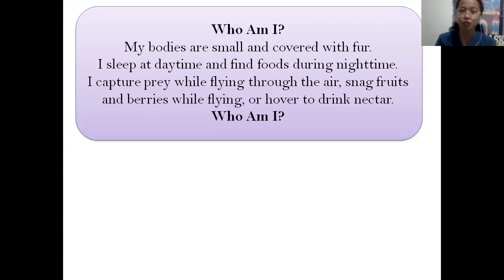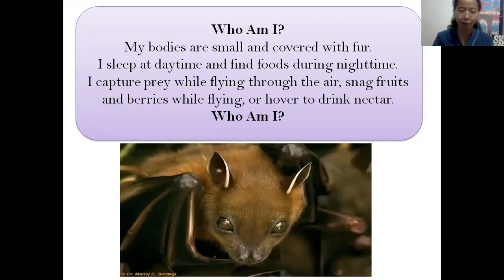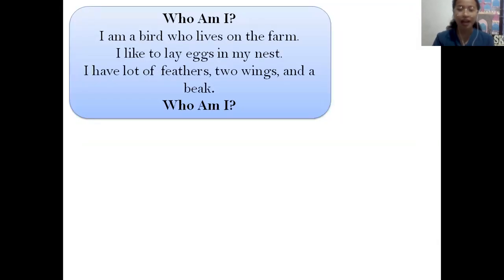My body is small and covered with fur. I sleep at daytime and find food during nighttime. I capture prey while flying through the air, snag fruits and berries while flying, or hover to drink nectar. Who am I? Okay, it's a bat. Next, I am a bird who lives on the farm.